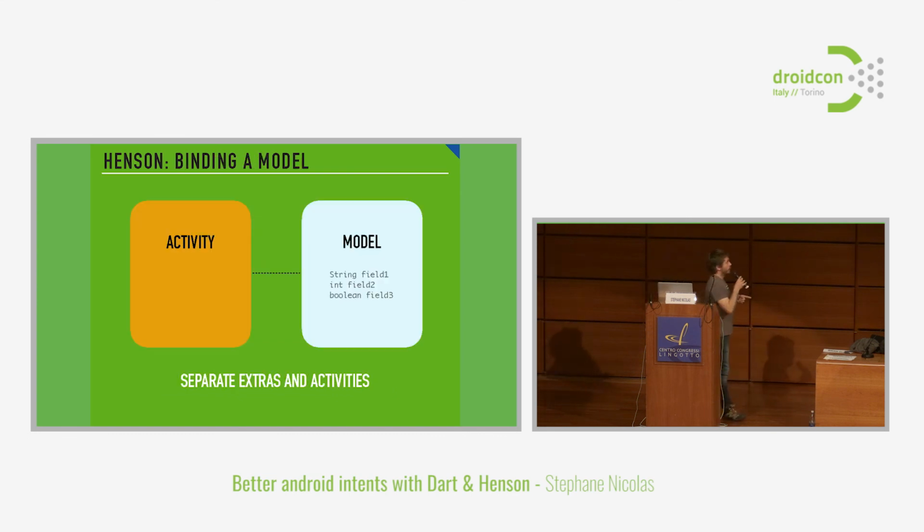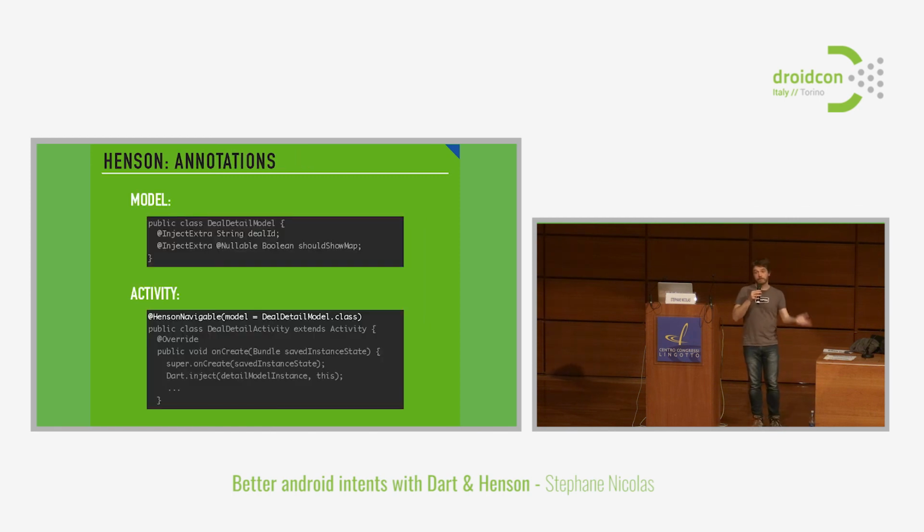Also, we mentioned at the beginning that it was possible for an activity to have an external model that would be just a simple POJO that contains the fields that we want to map from the activity. So here again, it's possible to do that when we are creating intents. So we can separate the extras and the activity, which is a good design idea, a bit in the same way as we separate the logic of the presentation with the presenter and the activity itself being a passive view.